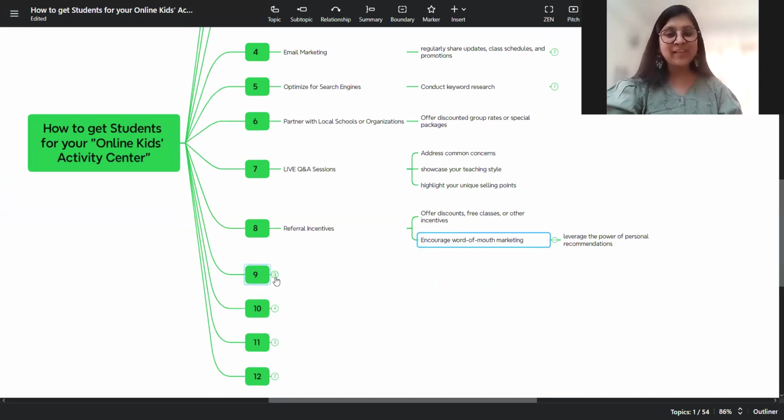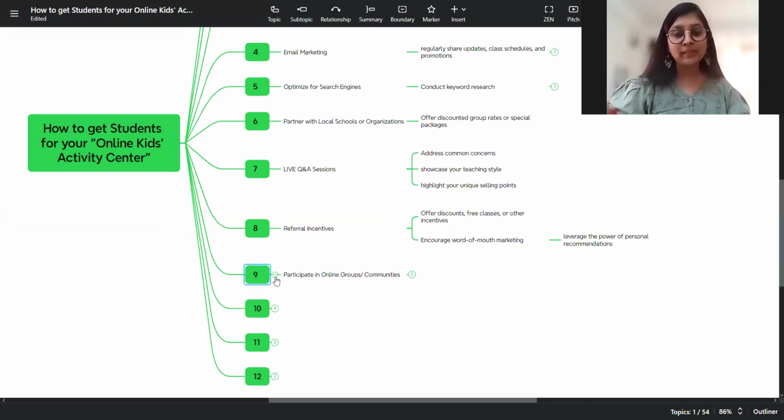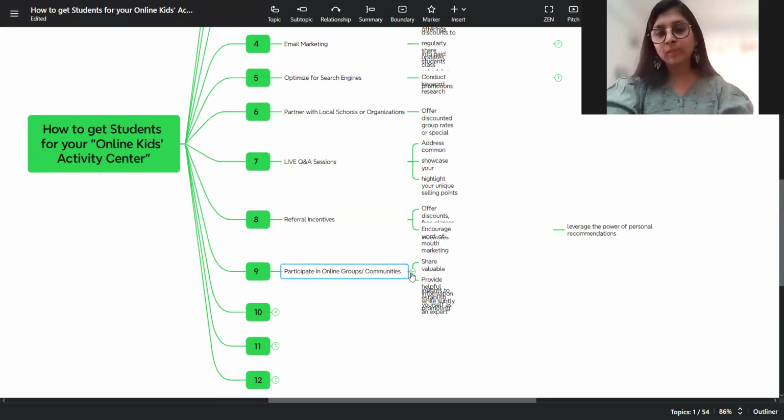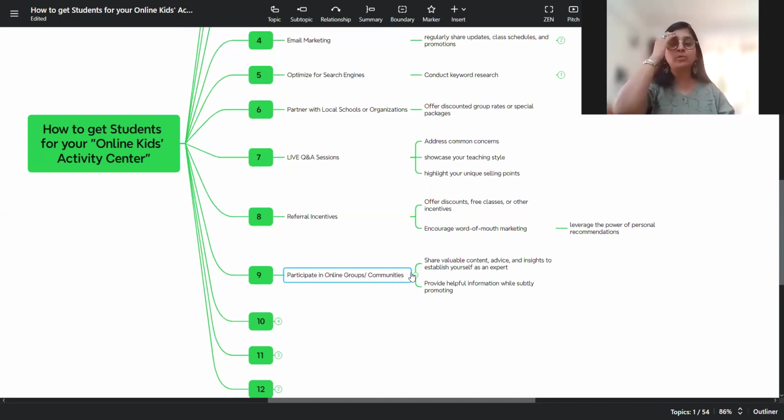And the next point on getting more enrollments is participate in online groups and communities. Facebook has multiple groups. There are two forms of groups, private group and a public group. I personally do not recommend a public group, where there is no joining criteria, no check on the posts that are being shared. So I would recommend, that's your personal choice, that you start with joining private groups.